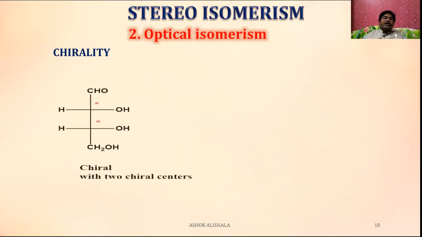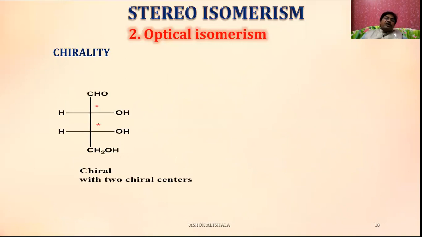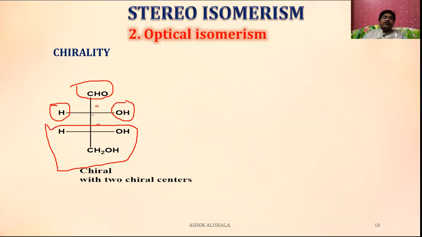Now let us see what is meant by chirality. Here there are two chiral centers. This is one chiral center. Why? This is one group, this is the second one, this is the third one, and this is another group. That's why this center carbon atom is attached to four different groups.